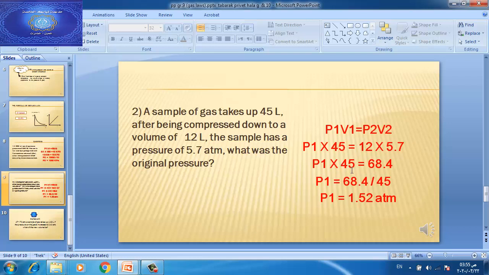So P1 times 45 equals 68.4. To get P1, we will divide by 45. So P1 equals 68.4 divided by 45, so the original pressure was 1.52 atmosphere. Also, if you compare first pressure and first volume with second pressure and second volume: first pressure 1.52, first volume 45, second pressure 5.7. See, the pressure increases. So what happened to the volume? Yes, the volume decreases.